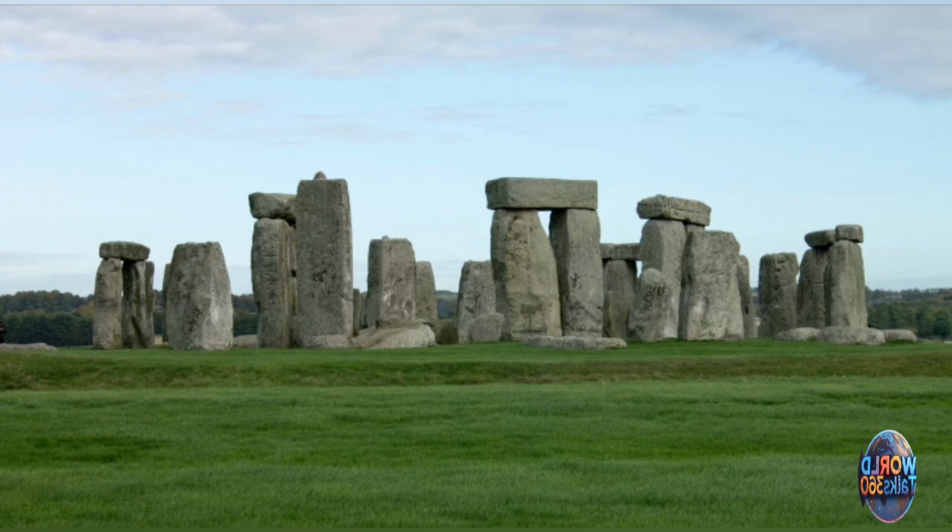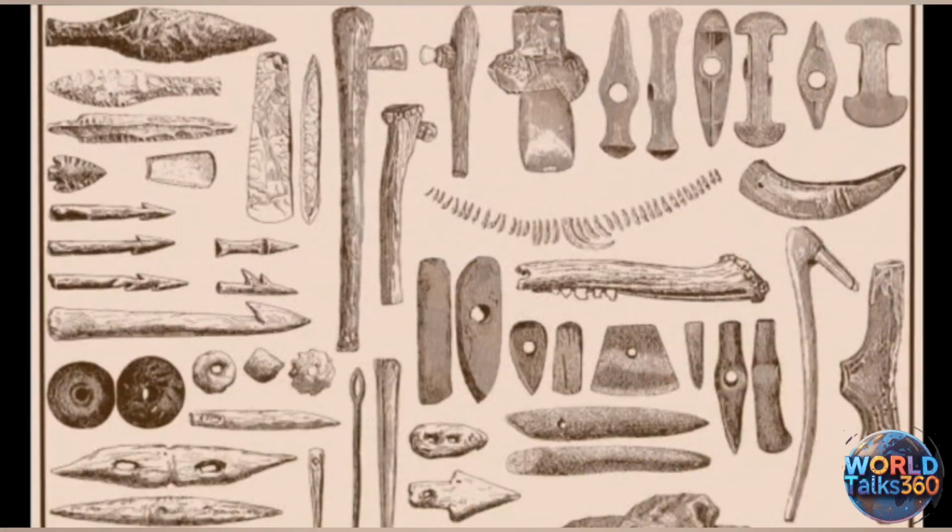First of all, we will explain why it is called the Old Stone Age. It is called the Old Stone Age because most of the things used by people at that time were made of stone, such as their weapons, tools, and utensils.